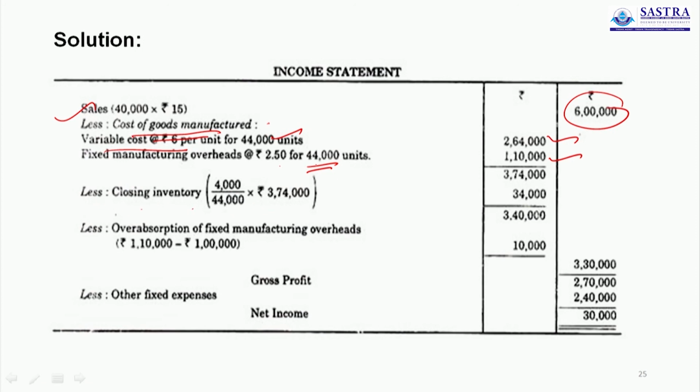So the closing stock is 4,000 units. This is valued at total cost, fixed as well as variable, 3,74,000. So this 3,74,000 is for 44,000, what for 4,000, so 34,000, less over absorption of fixed overhead 10,000. So this is gross profit, less other fixed expenses 2,40,000. So this is net income.